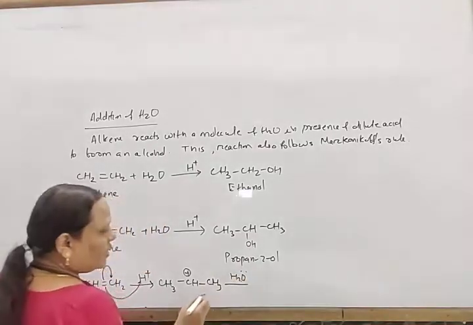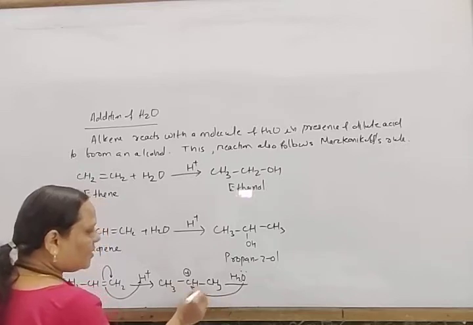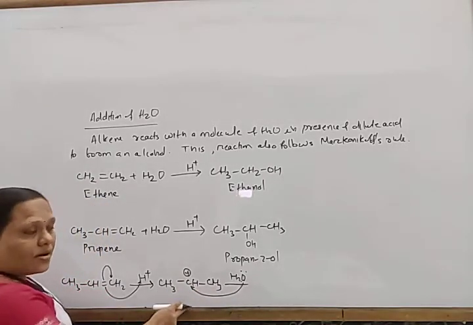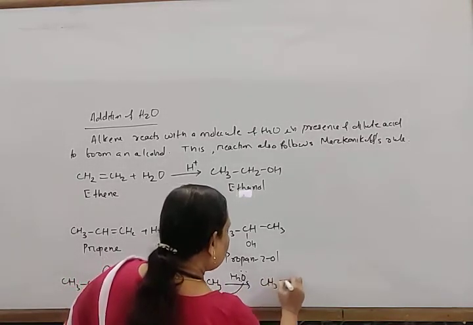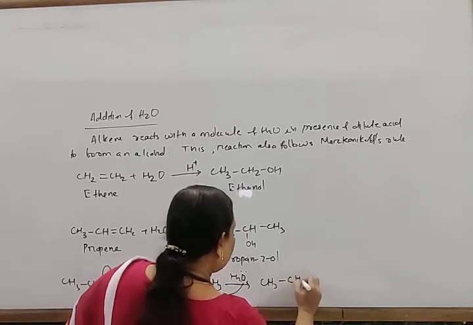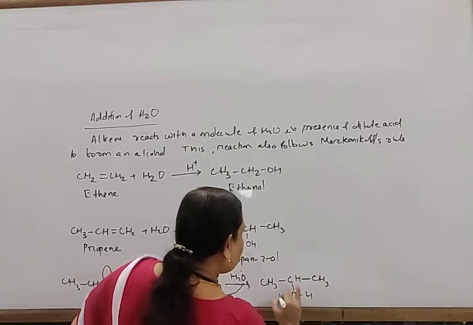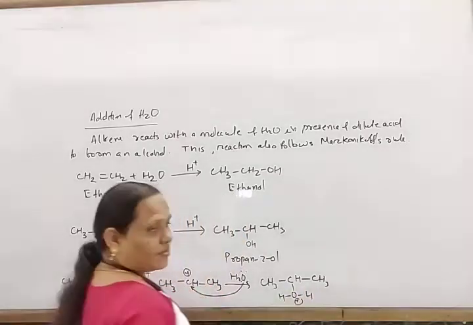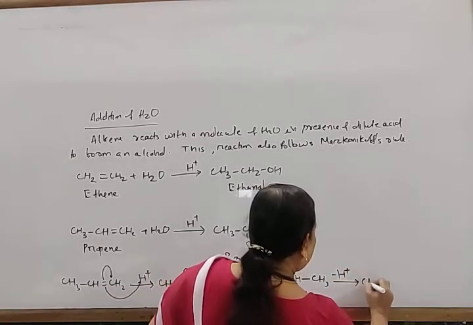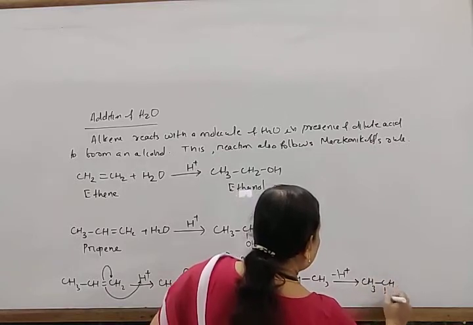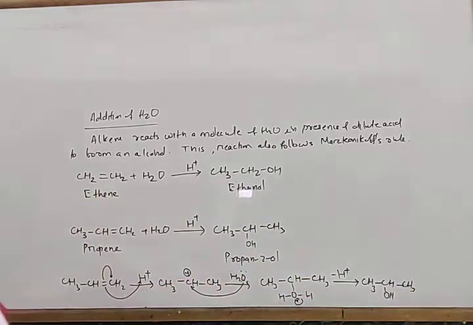Water has a lone pair of electrons, so it acts as a nucleophile and attaches at the carbocation. When it attaches, it forms CH3CH(OH2 plus)CH3, and positive charge develops here. Now it releases H plus, minus H plus, and forms CH3CHOHCH3. This is the mechanism of the reaction.